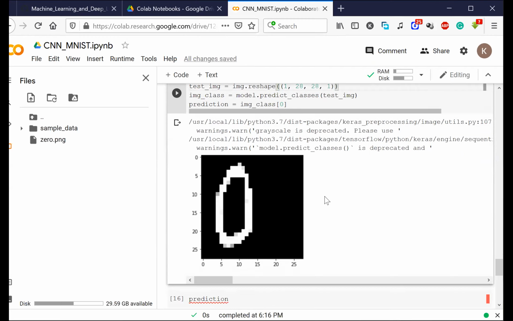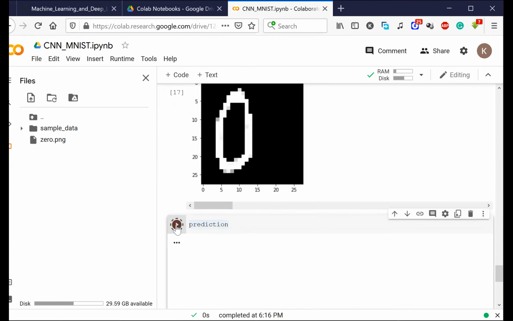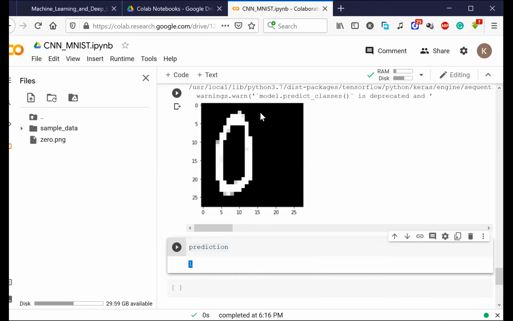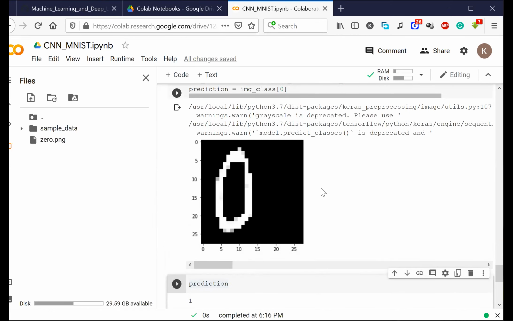Now let's do the final part. Let's click on this prediction and run this part. Let me click on this run button and see what it predicts for us. See, it is not able to predict what you are really seeing here. The machine learning model is saying that it is a 1, which is really a heartbreaking thing. Is it making sense to all of you?